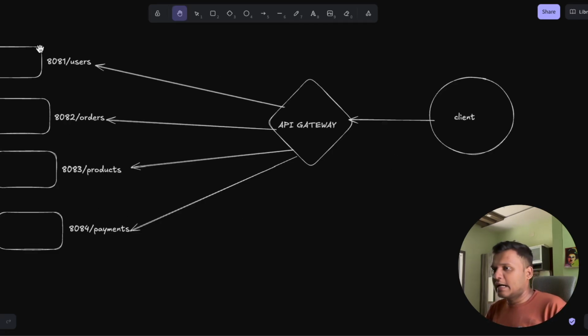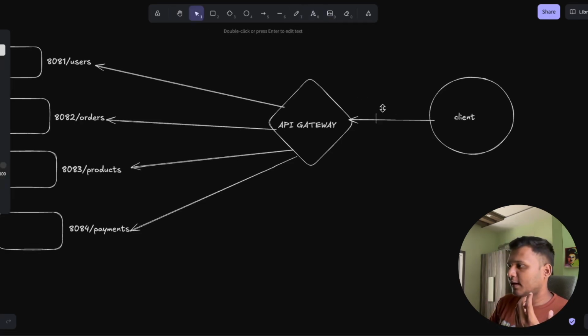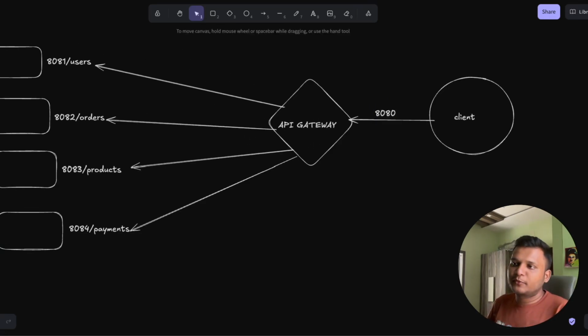So now your microservice application becomes cleaner and more centralized, and you can have only one port, 8080. You just need to call this port, which goes to the API gateway, and your request will be forwarded to the microservice that you want to use, right?